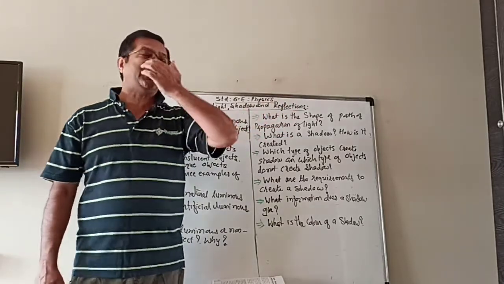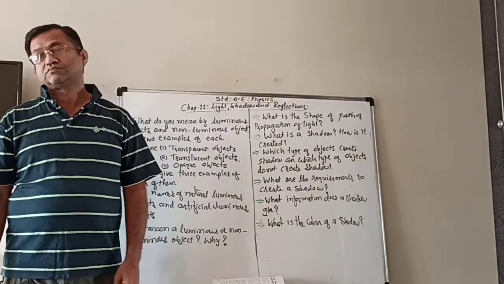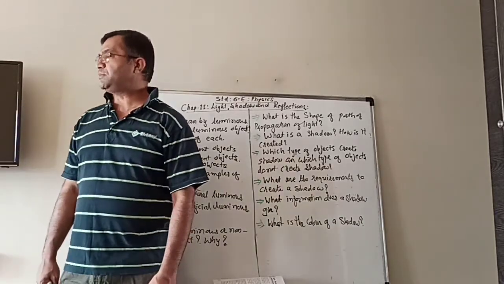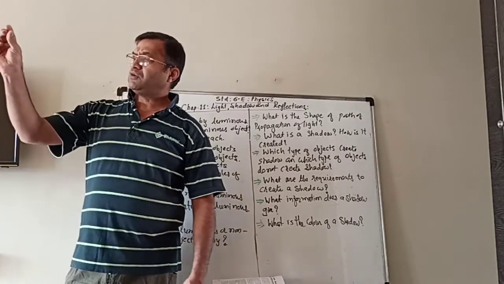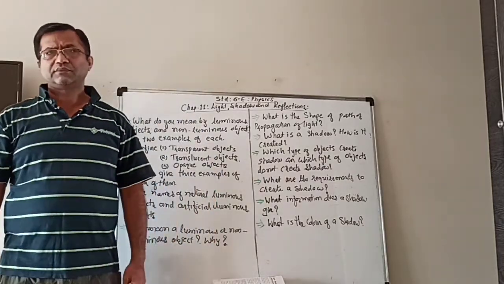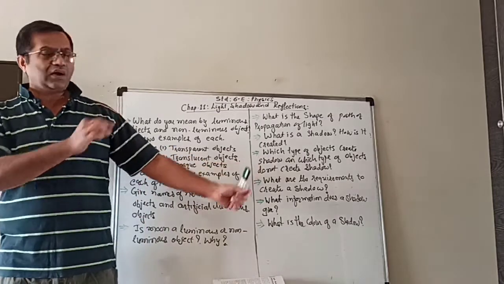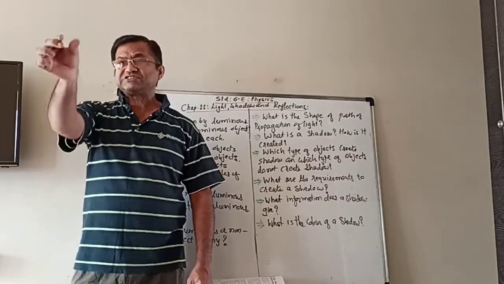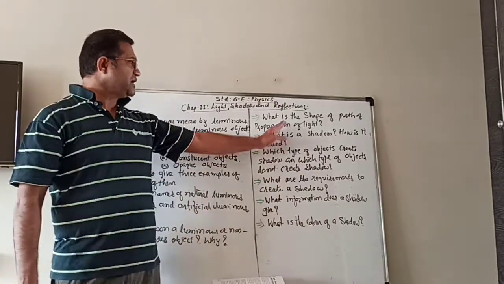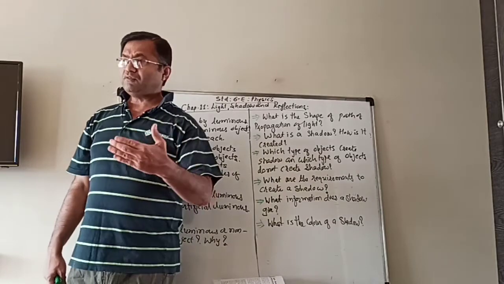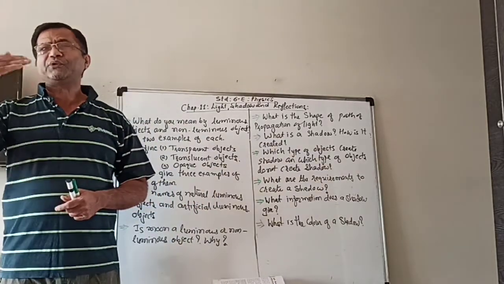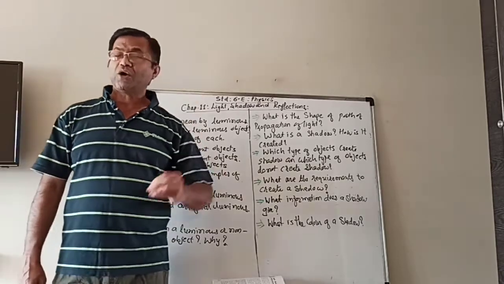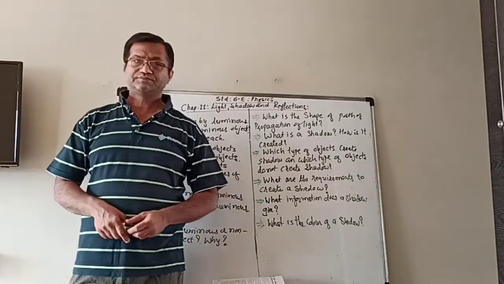What is the shape of the path of propagation of light? If you have observed sometime, if your window is a little open and a ray of light is entering, what is the shape? It is a straight line. So when it is coming, if you put any opaque object, then what will you see on the other side?